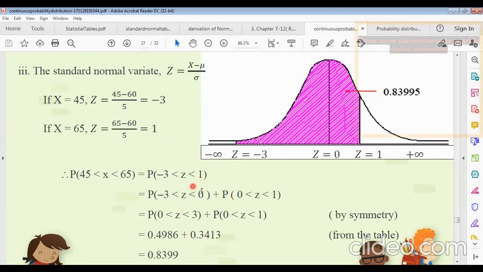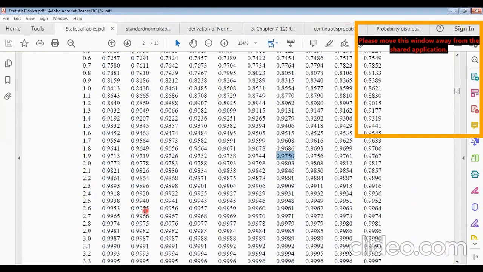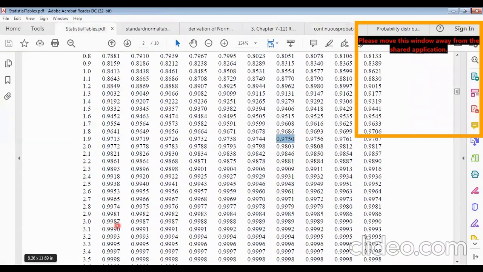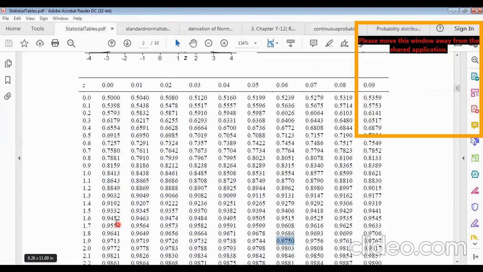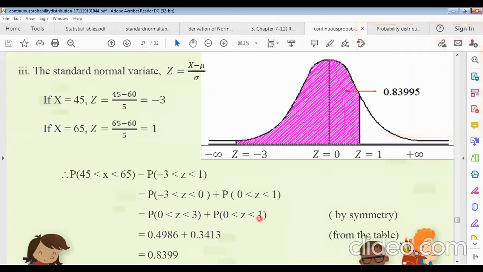By the symmetric property, we can write 0 less than z less than 3, and the same for the other. From the table, the z equals 3 value minus the z equals 0 value: 0.9987 minus 0.5 is 0.4986. Now the other one, 0 less than z less than 1.